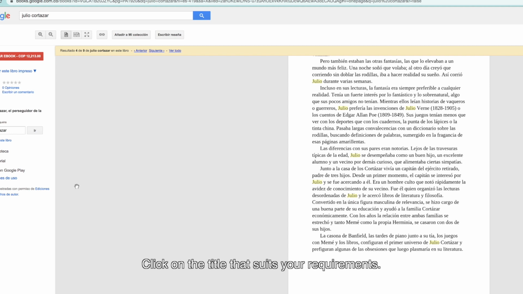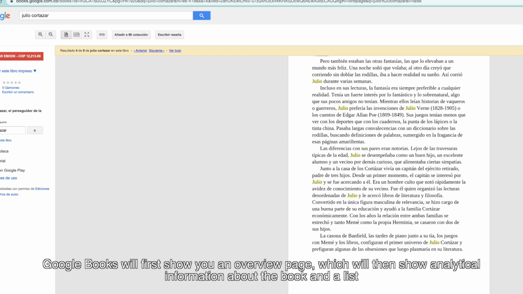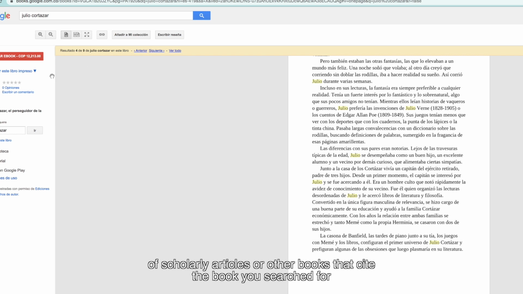Click on the title that suits your requirements. Google Books will first show you an overview page, which will then show analytical information about the book and a list of scholarly articles or other books that cite the book you searched for.